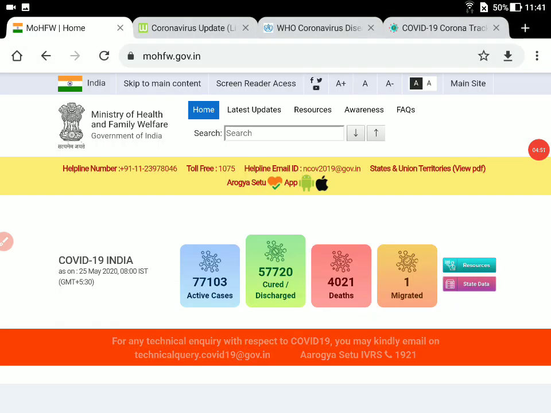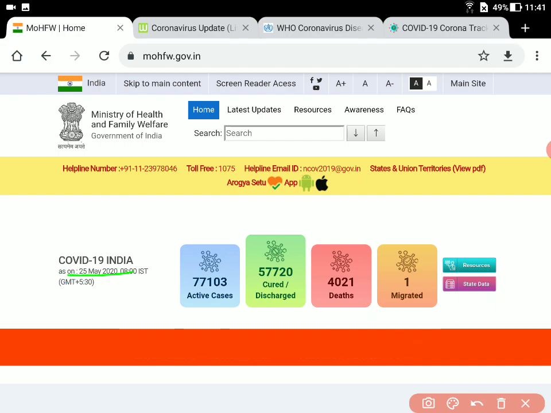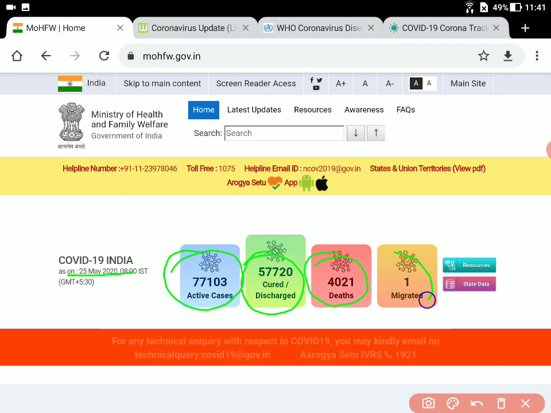But we are going to refer to the first website and look into some important information that is being provided here. As of now, on the morning of the 25th, the date is 25th May 2020, and there are 777,103 active cases, 57,720 discharged, 4,021 deaths reported, and one has been migrated.